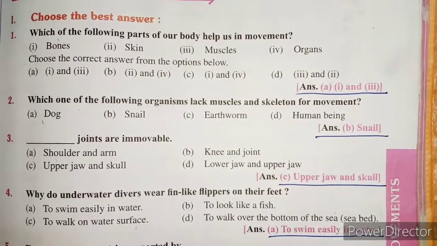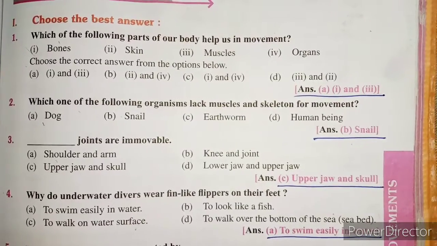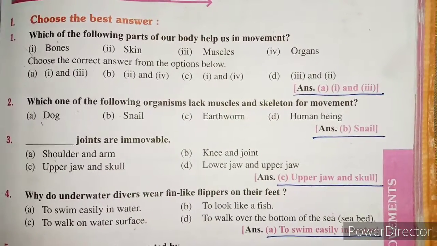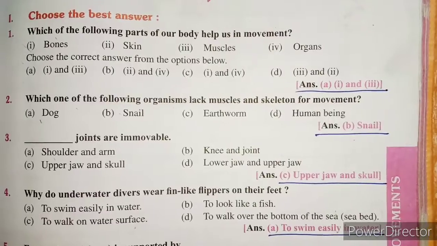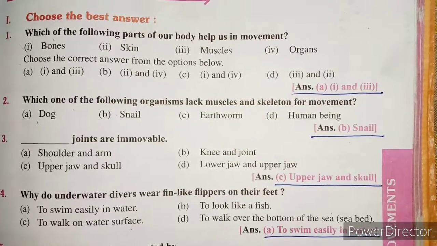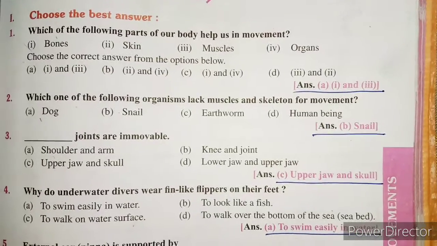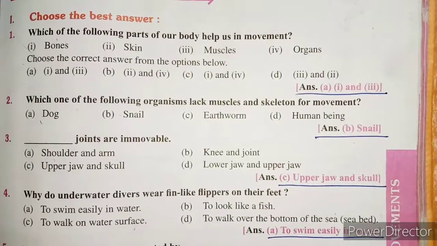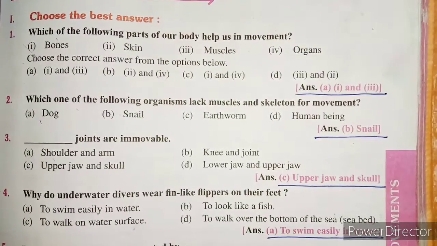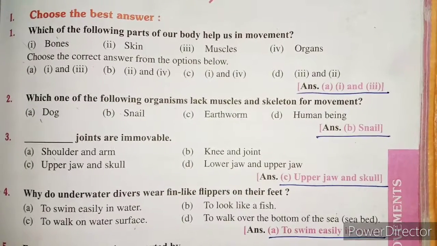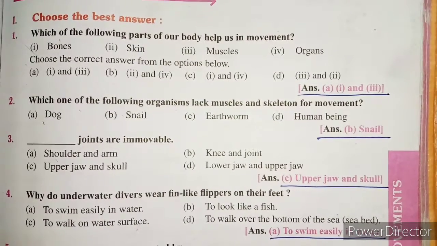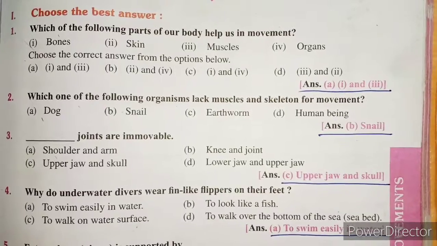1. Which of the following parts of our body help us in movement? 1 and 3, bones and muscles. 2. Which one of the following organisms lack muscles and skeleton for movements?